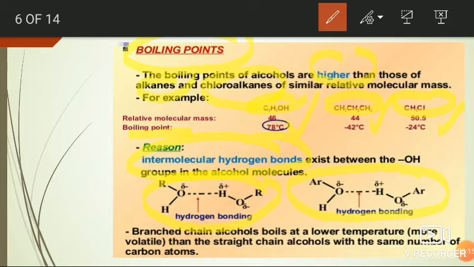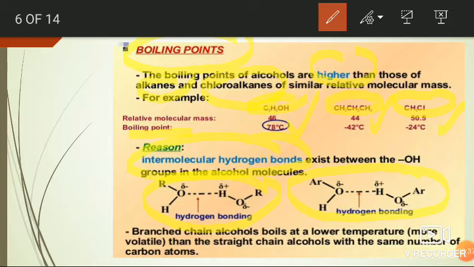In straight chain alcohols, due to the long chain, their surface area is high. Due to this large surface area, more molecules are attracted by this molecule.